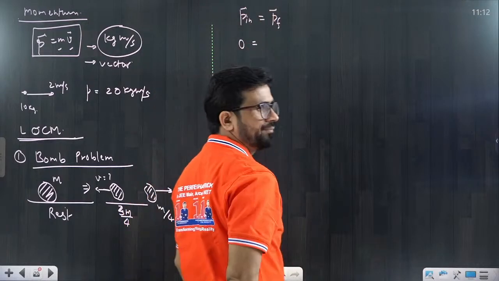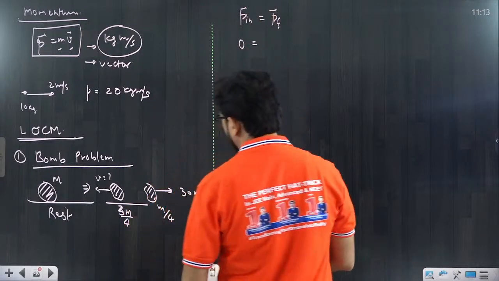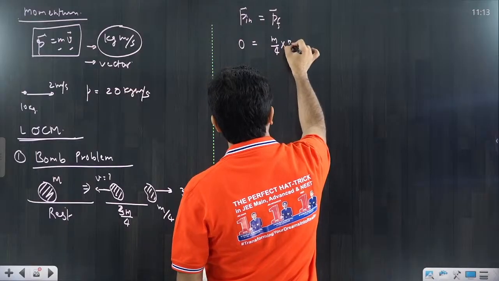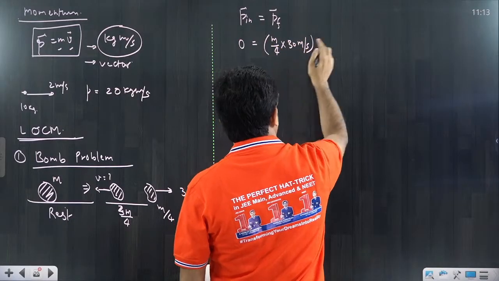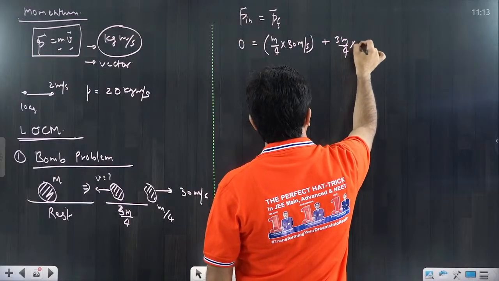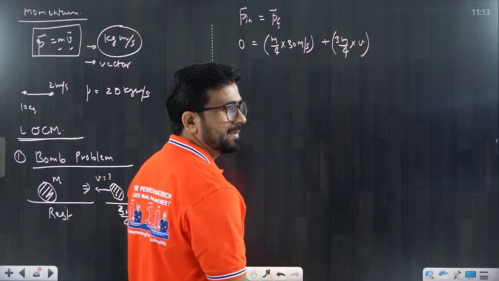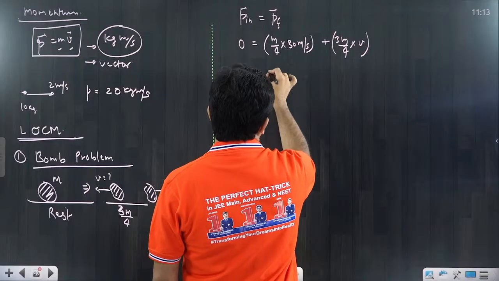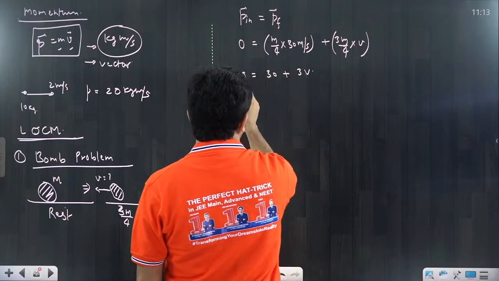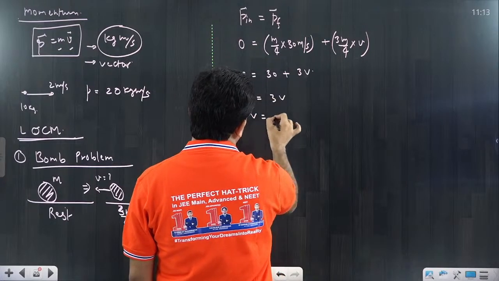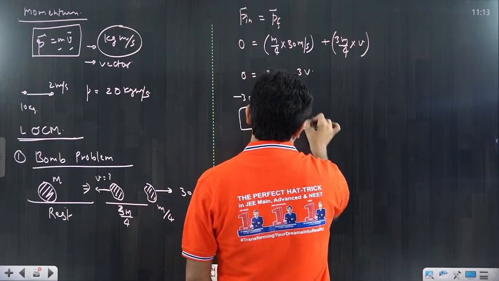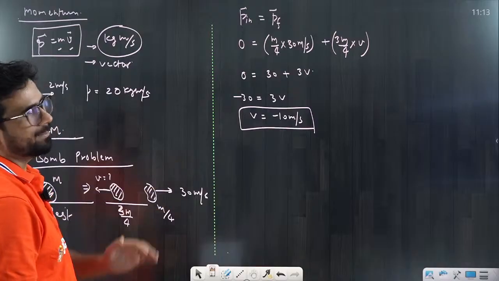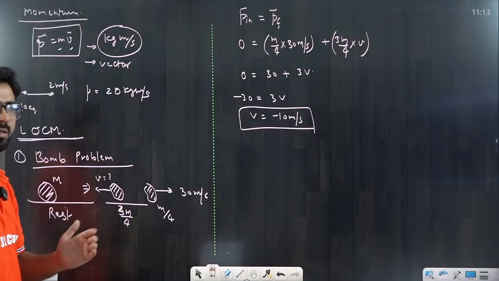Initial momentum was 0. So what is the final momentum? It is m by 4 into 30 meter per second in the positive direction, plus 3m by 4 into v. We don't know the value of v; we have to calculate it. Taking m by 4 common, we can remove it: 0 equals 30 plus 3v. If you take this to the other side, minus 30 is equal to 3v. So v equals minus 10 meter per second. Correct. This is very simple. Ramesh, good, you are doing okay. Very good, beta. The minus sign is showing you the opposite direction. Nothing more than that. Very basic question.